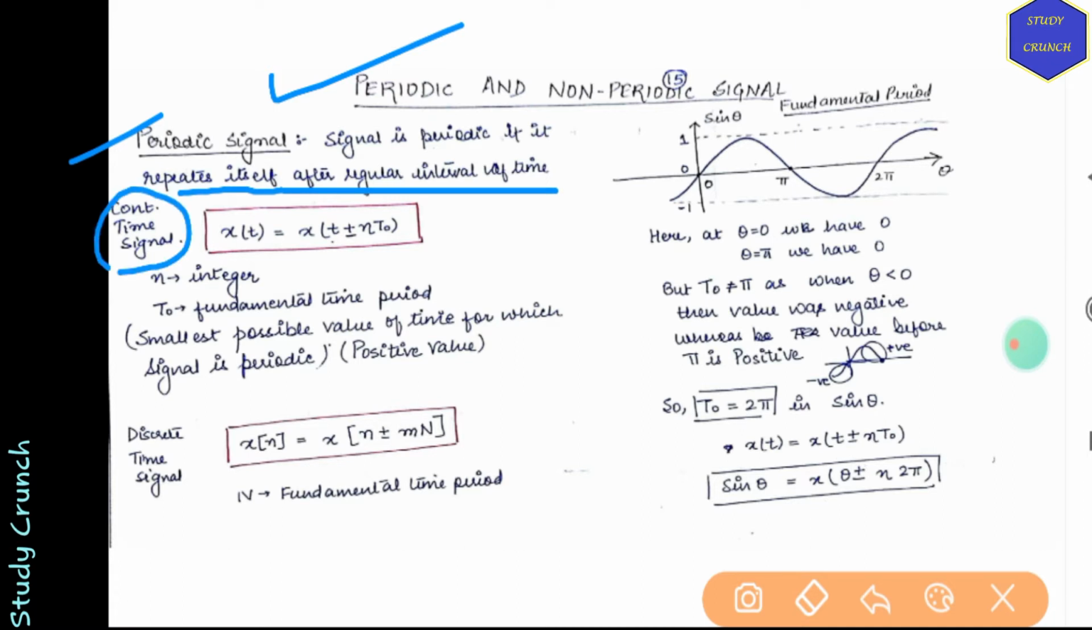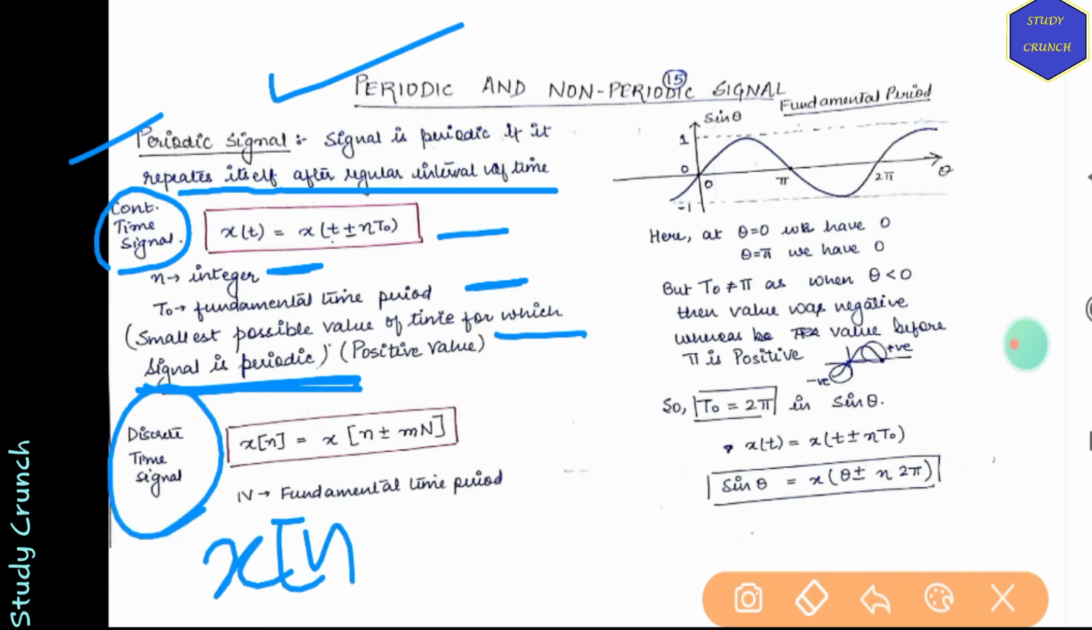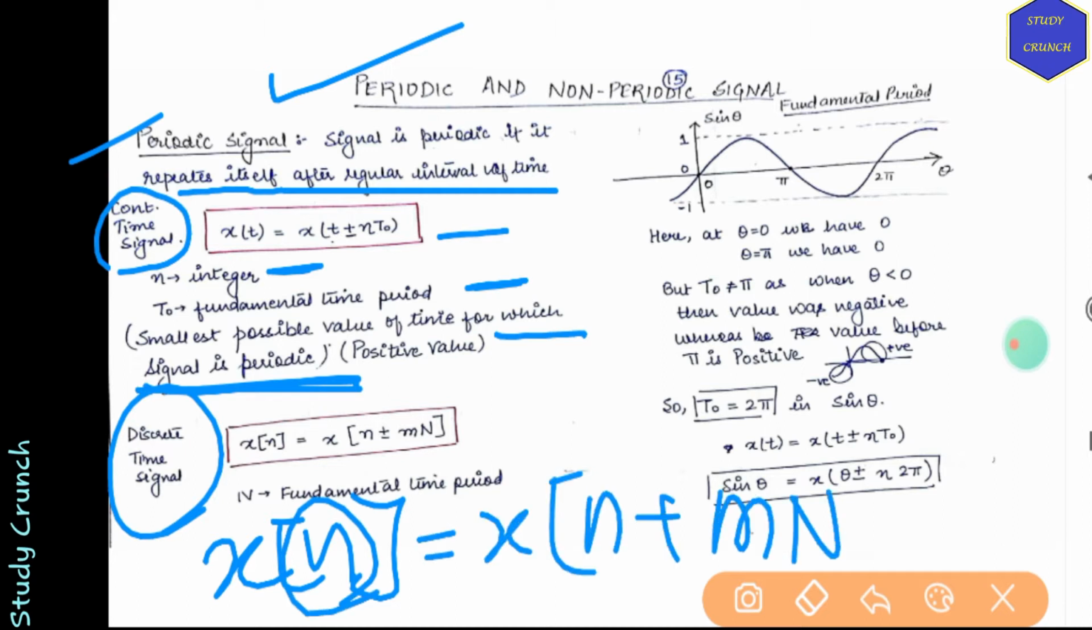In continuous time form, it is written as x(t) equals x(t plus n t naught), where n is an integer and t naught is the fundamental time period. Now, what is the fundamental time period? It is the smallest possible value of time for which the signal is periodic. And in discrete form, it is written as x[n] equals x[n plus mN], where n is an integer and N is the fundamental time period in discrete form.